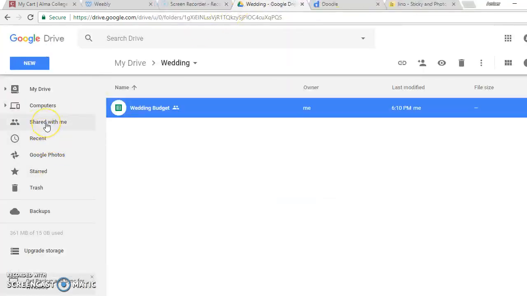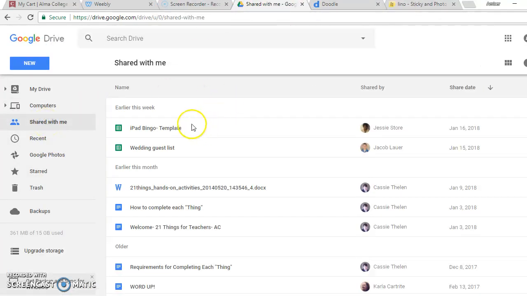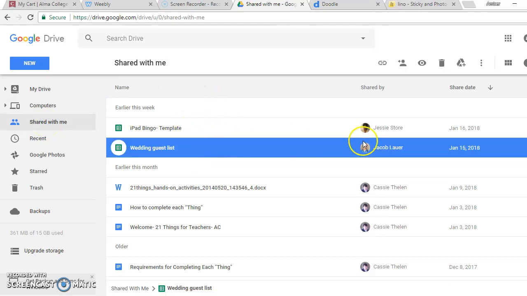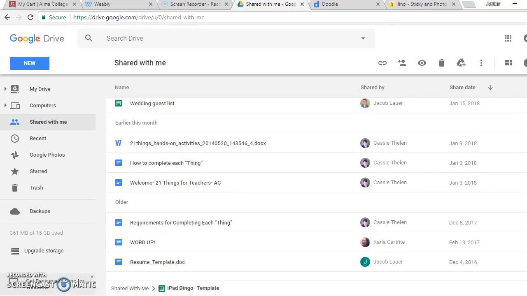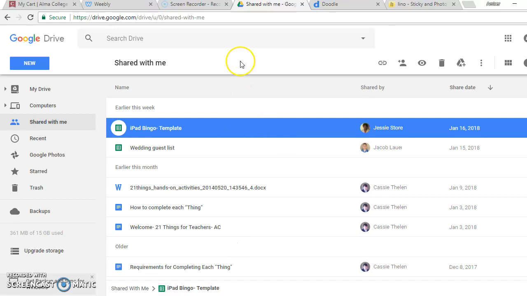It's also nice because you can share things. So you can go into shared with me and you can see that this was shared by my fiance to me. So you can see down here that there are different things that I shared, or were shared to me, so that way I would have access. And it's really nice because you can do this with your students and their parents if you want to type up their homework and then share it to them. If they have any questions, they can get back to you, and you can always see when somebody's online and different things like that.